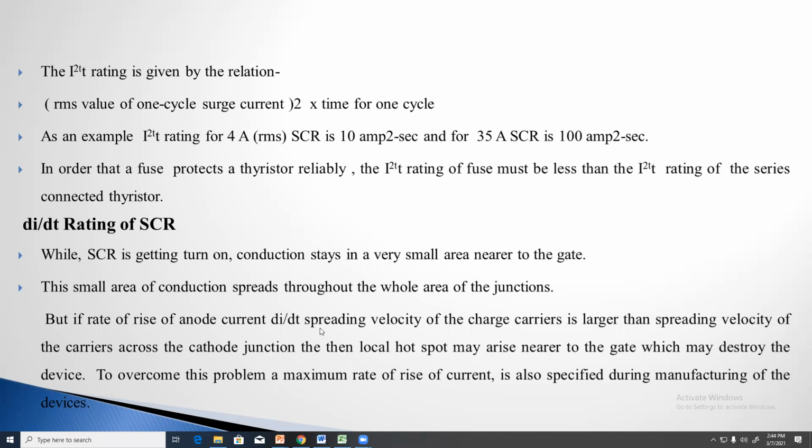It is clear. That's why the di by dt rating is also important, because of the spreading velocity of the carriers at the junctions. It is clear. This spreading velocity of the carriers is increased.